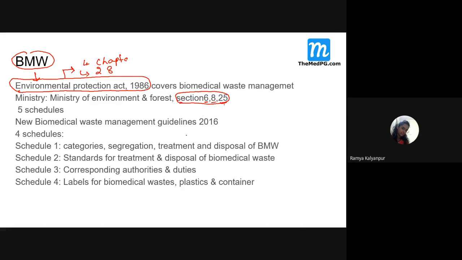This biomedical waste guideline was first given in 1998. Then many modifications were done in between, and currently we are following 2016. How is it different from the older guideline? In 2016, we have got only four schedules. Just know the schedules. The fourth schedule talks about the labels, and the third schedule is very, very important because it was not there in the older schedule. It talks about who the officers are and their duties.